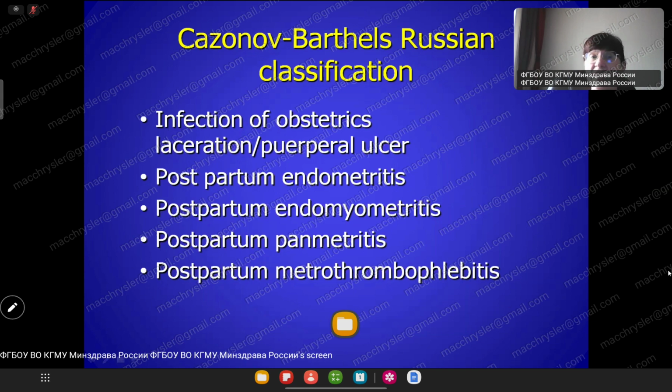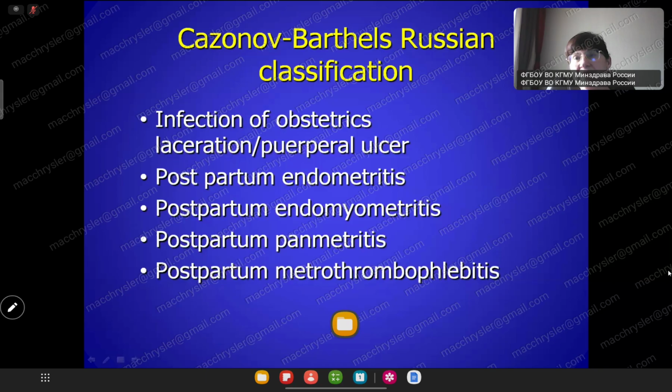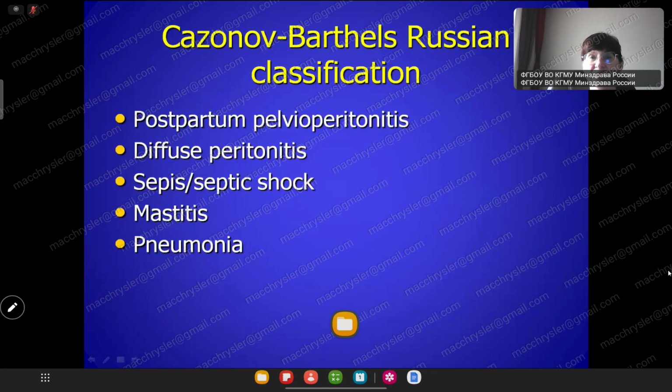But now we can see 1, 2, 3, 4, 5 steps, not one by one. It can be primary postpartum metrothrombophlebitis if the doctor misses previous steps of infection.